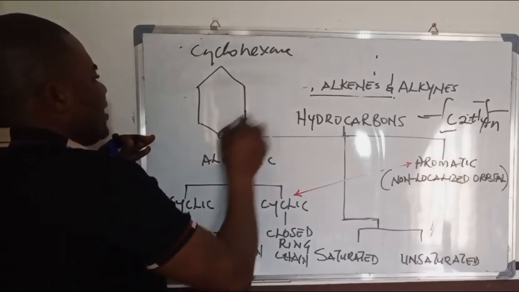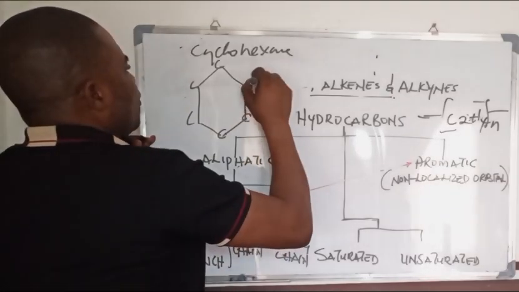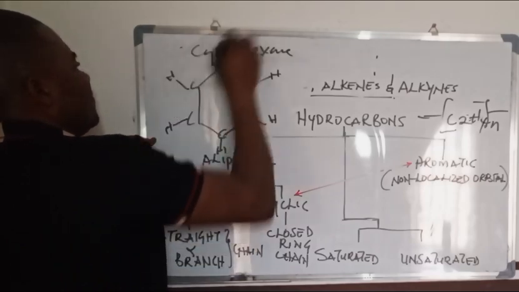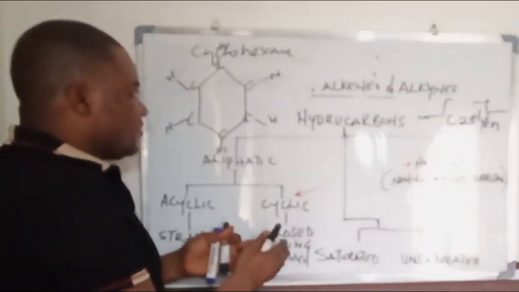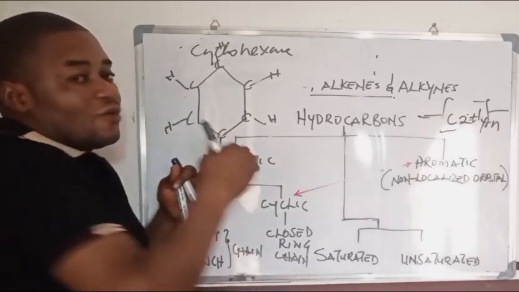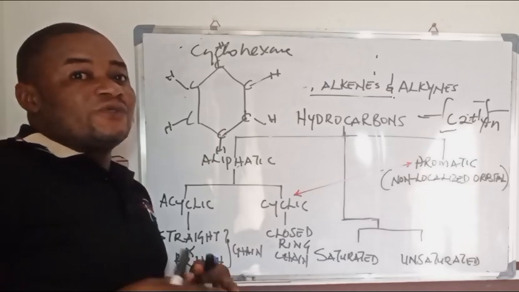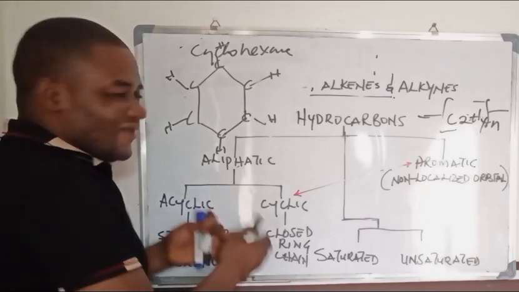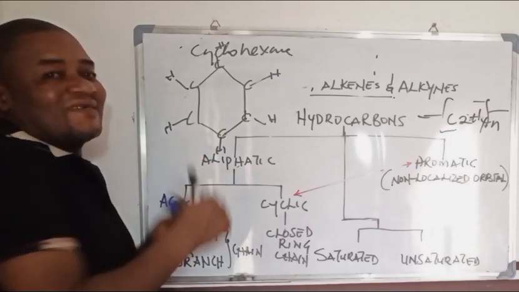These are carbon atoms, 1, 2, 3, 4, 5, 6, and of course this will be giving us hydrogen at the end of the day. Now, this is a typical cyclic hydrocarbon that has a closed ring chain. This is a cycloalkane, and its name is cyclohexane. So you also have cyclopentane, cyclobutane, and all these are closed ring chain compounds belonging to cyclic hydrocarbons and aliphatic hydrocarbons.